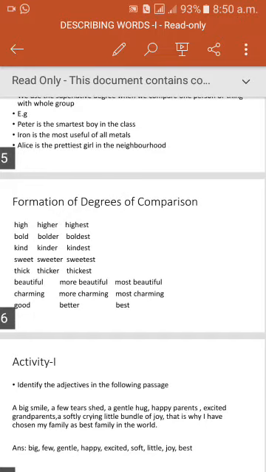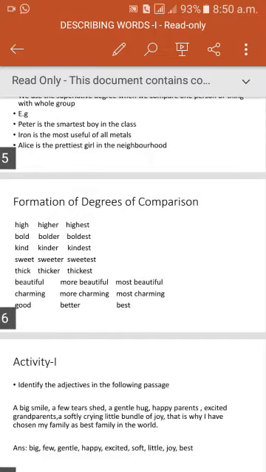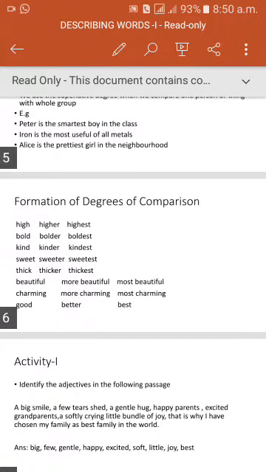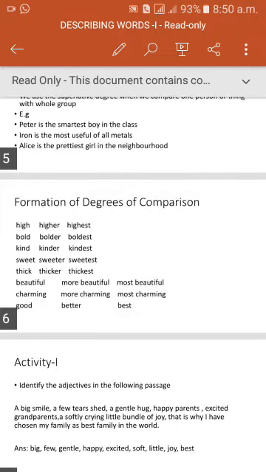Right? And the third one is irregular adjectives. Good is in positive degree, better is in comparative degree, best is in superlative degree. Good, better, best. In the same way, little, less, least.